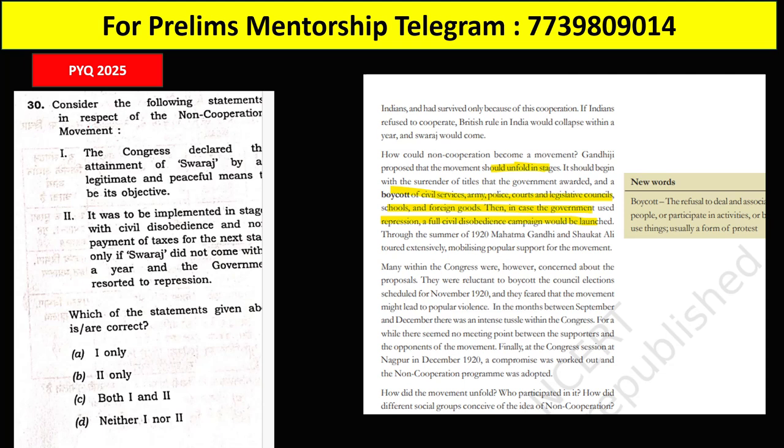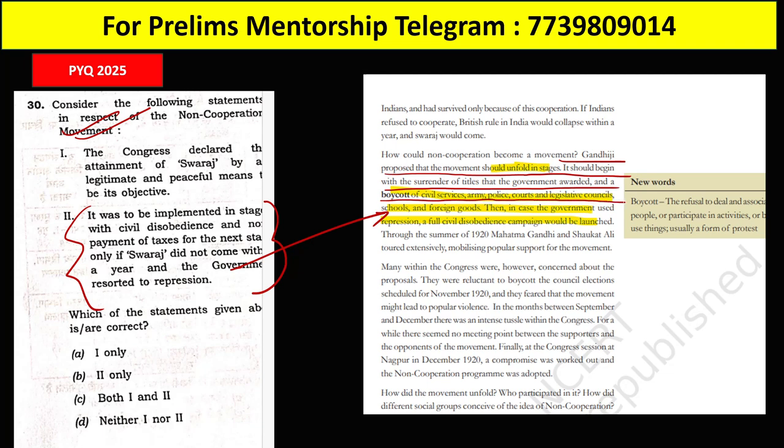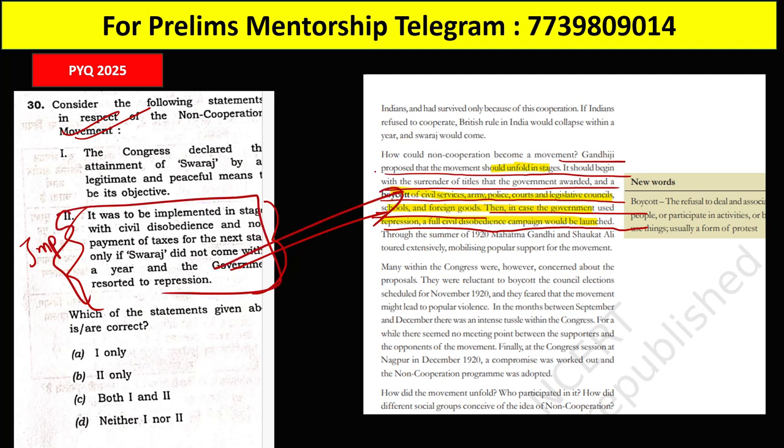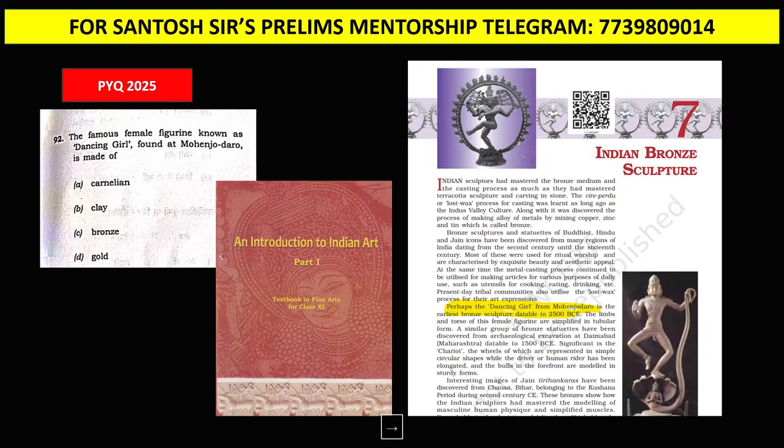Next, this question is also on the non-cooperation movement. Exactly the sentence was taken from the class 10th NCERT book. You can see here, Gandhiji proposed that the movement should unfold in stages. It should begin with surrender of titles and awards, and boycott of civil services, army, police, courts, legislative councils, schools and foreign goods. Then, in case the government used repression, a full disobedience campaign would be launched. Word by word, this statement is taken from this NCERT paragraph. This is the class 10th NCERT book, guys. You can see most of the questions from history were taken from the NCERT.